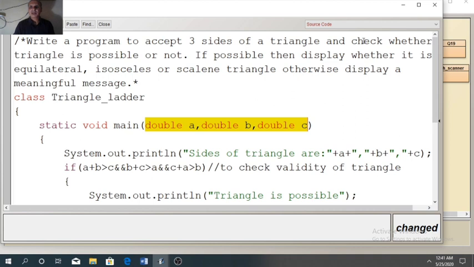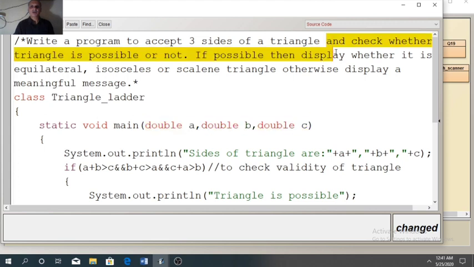Do we need any processing variable here? After taking the input, we need to see whether a processing variable is required or not. First we need to check whether the triangle is possible or not. So for the possibility of a triangle, we should know the condition, that is, the sum of two sides must be larger than the third side. So when you take three sides a, b and c, the sum of any two sides can be any combination: a with b, b with c or c with a. So we need to check all the combinations for the possibility.